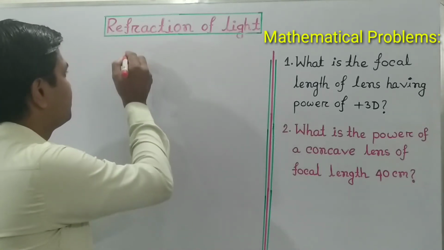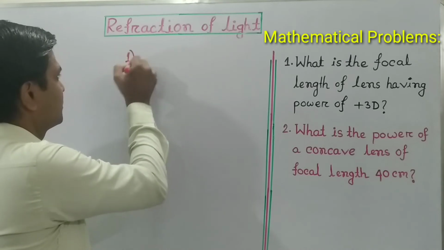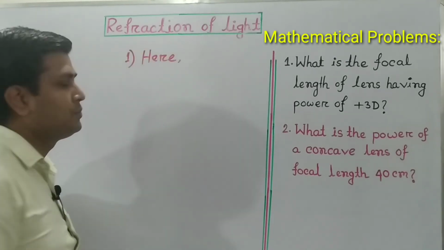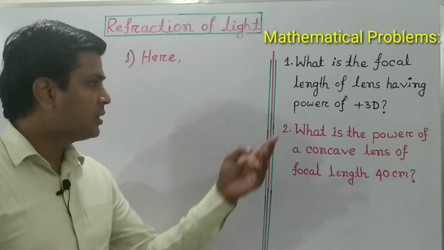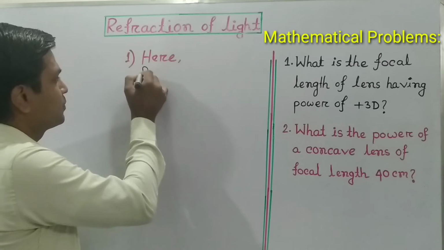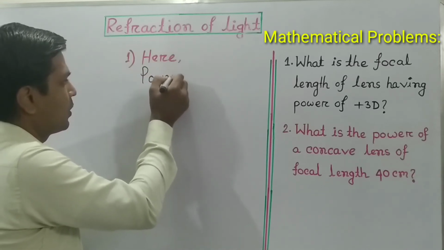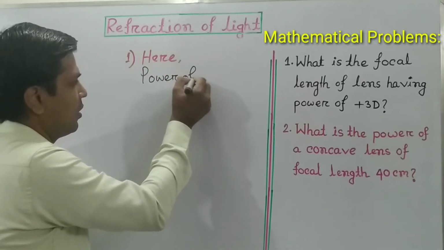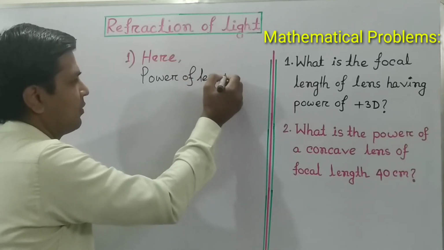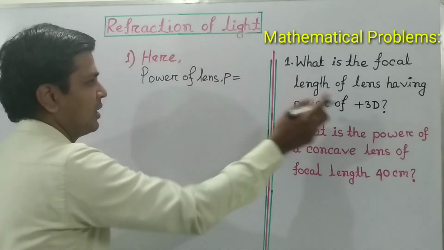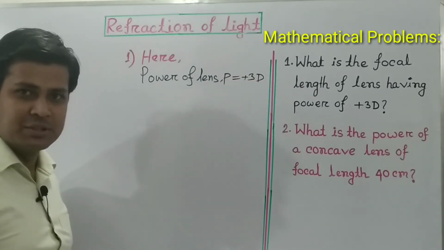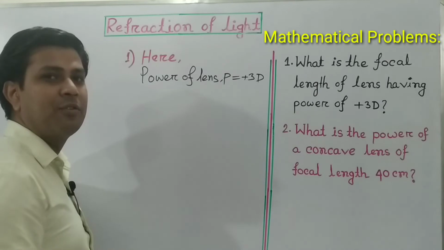Here the power of the lens P is given as plus 3 D, diopter, and we have to calculate the focal length.